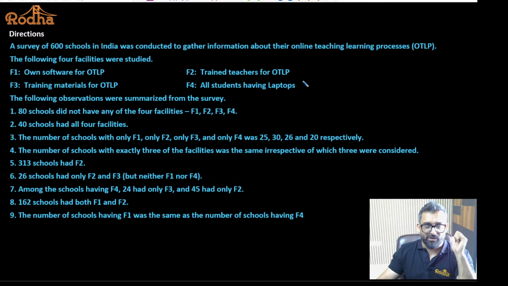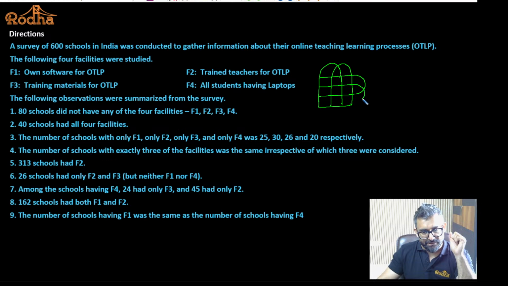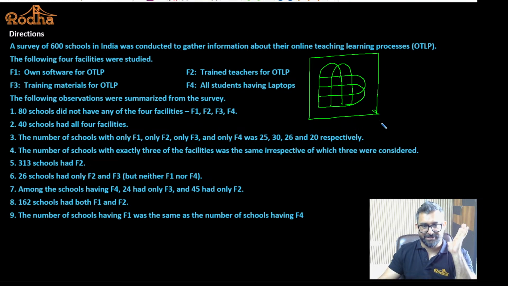So how does a Venn diagram of 4 variables look like? We have to make a square grid of 3 by 3. We'll discuss this in detail. As of now, I'll just give you the idea about it. When we do it in class, we'll discuss this in detail. So this is the Venn diagram I'm talking about, involving 4 variables. So we have to have 16 regions. It looks like this.